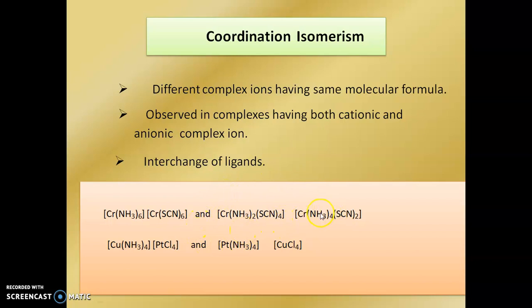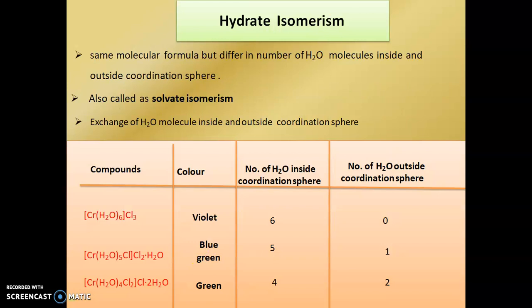In the given example, you see copper ammonia complex and platinum chloride complex. This complex is the cationic form and this complex is the anionic form. Here copper has the ammonia ligand, but in the other, copper has the chloride ligands, and platinum has the ammonia ligand. So this is the interchange of ligands, hence this type of compound is called coordination isomerism.